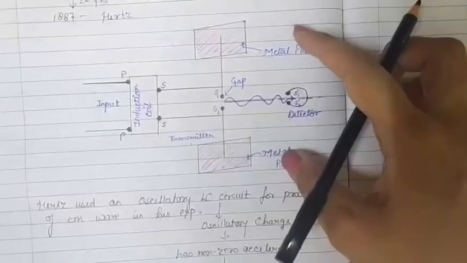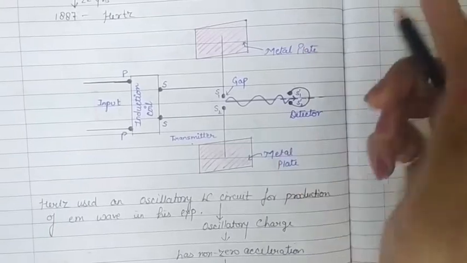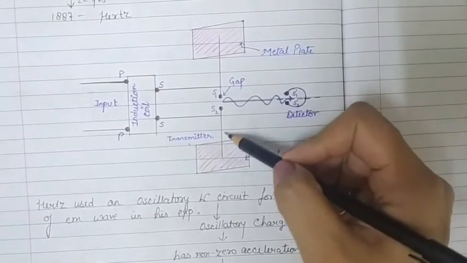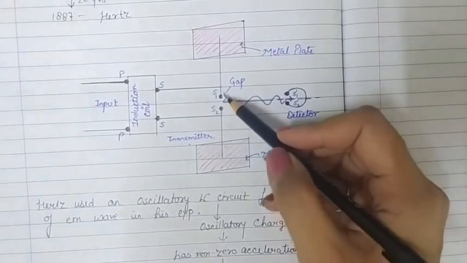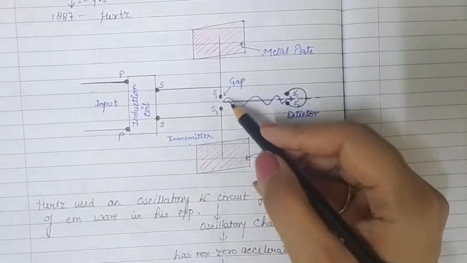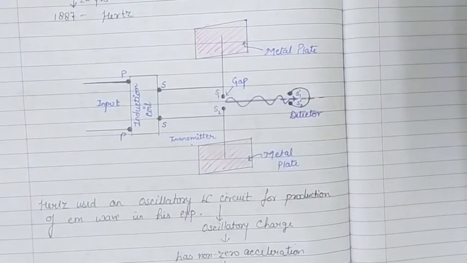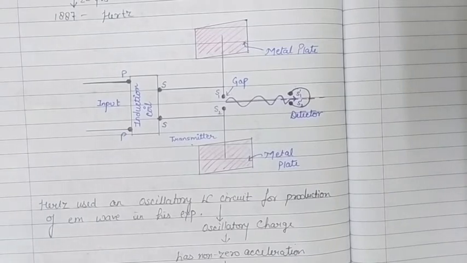Now these metallic plates are connected to two thick wires. These wires have two highly polished brass spheres at their ends. S1 and S2 are polished brass spheres at the ends of the thick wires that are connected to the metal plates.